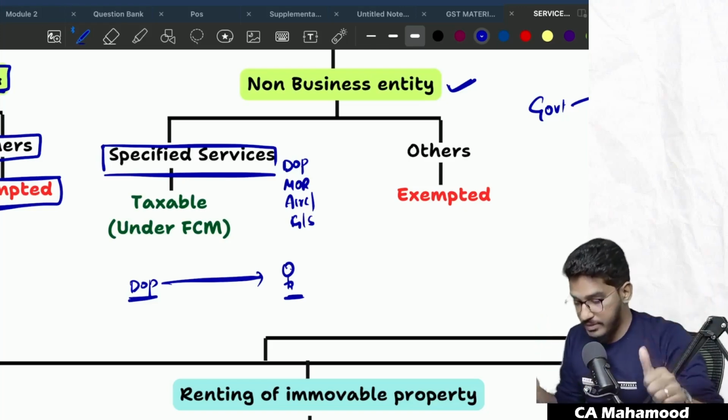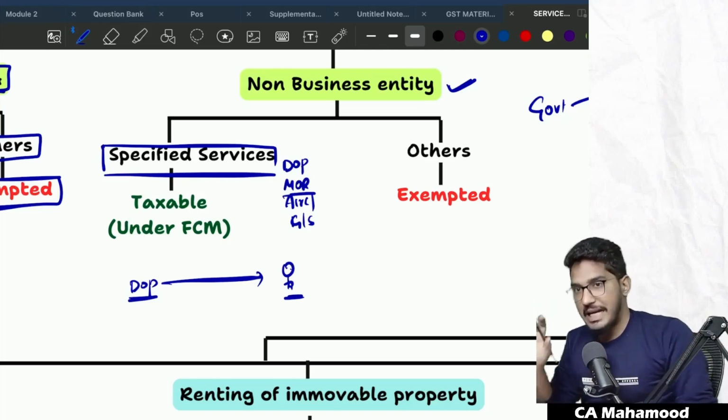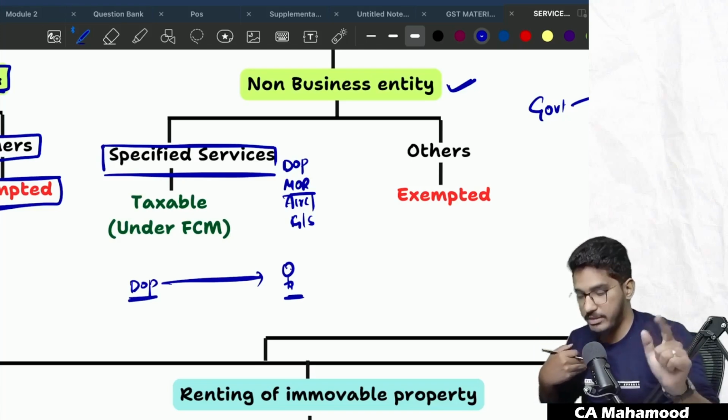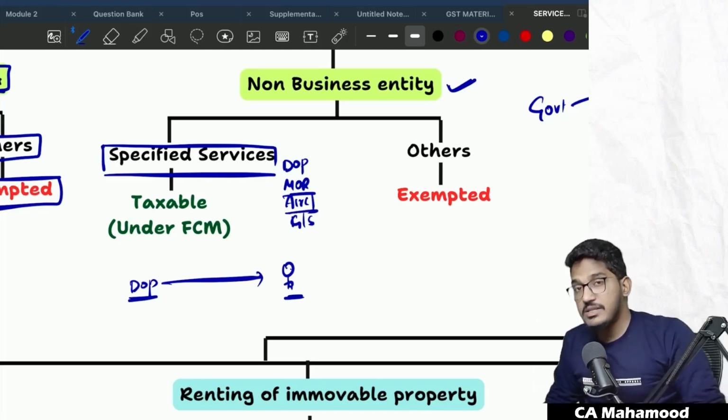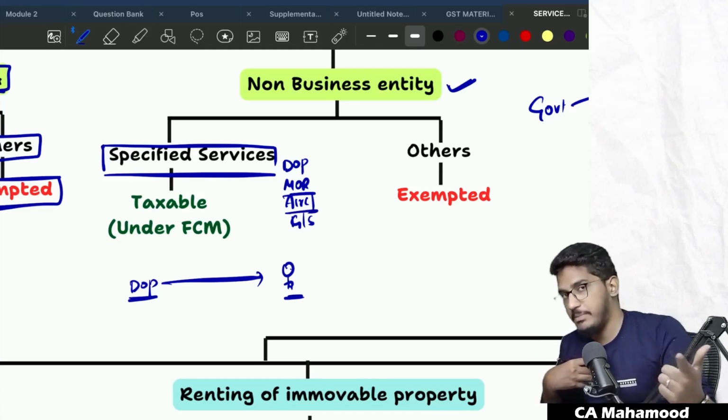Forward charge mechanism. Similarly, if I go and avail some services from Ministry of Railways, taxable. Who will pay the GST? They will collect from me. Ministry of Railways will collect from me and pay to the government. If I get any services relating to aircraft or vessel, I'm a non-business entity. The government will collect GST from me and pay to the government.